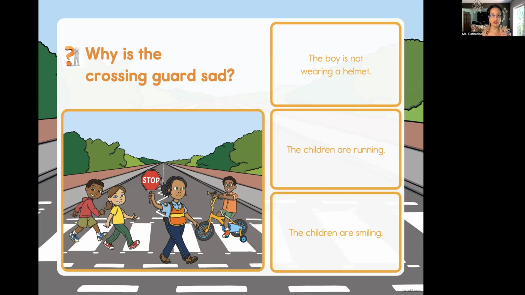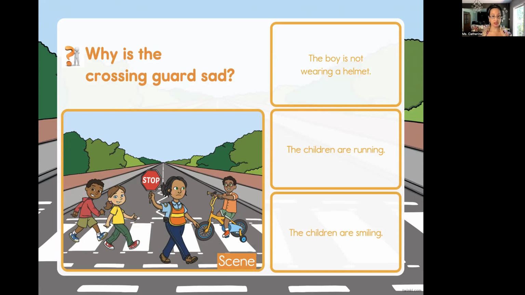Bingo. What is the question? Why is the crossing guard sad? Now, what is the second thing we do? Look at the scene. Now, does anyone know who the crossing guard is? That's right, the one who's holding the stop sign. Does the crossing guard look sad or happy?